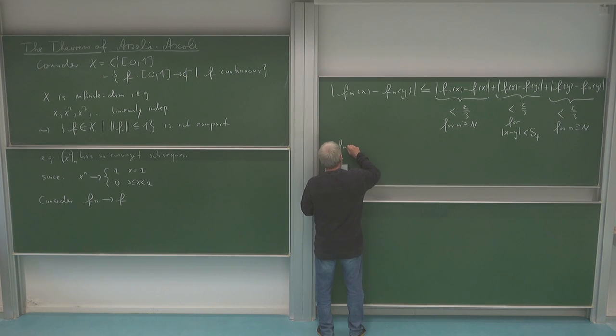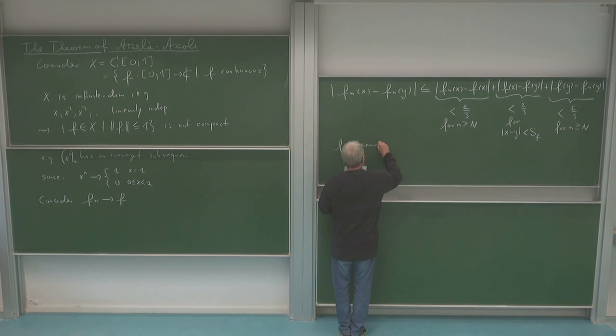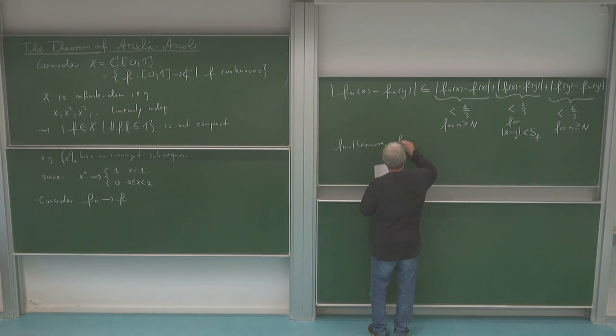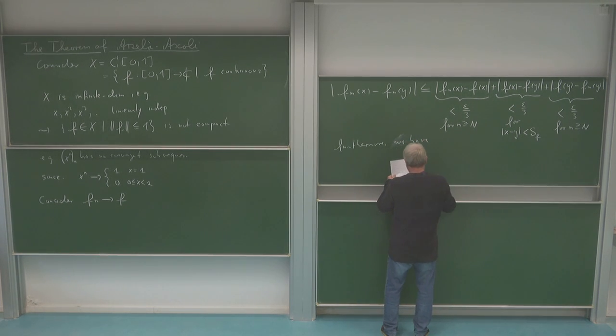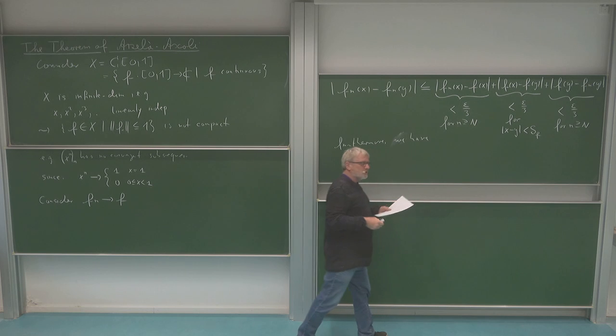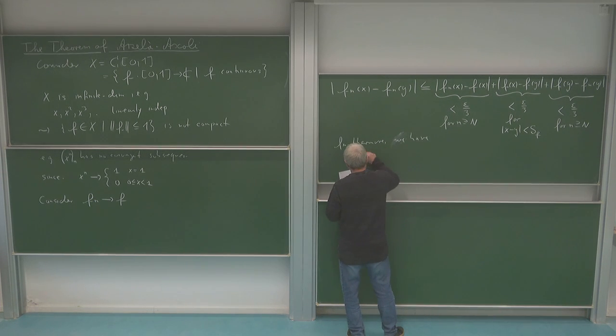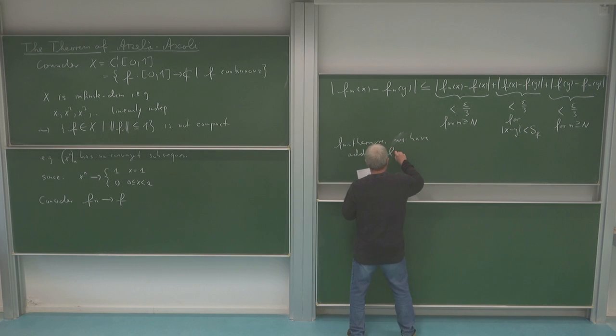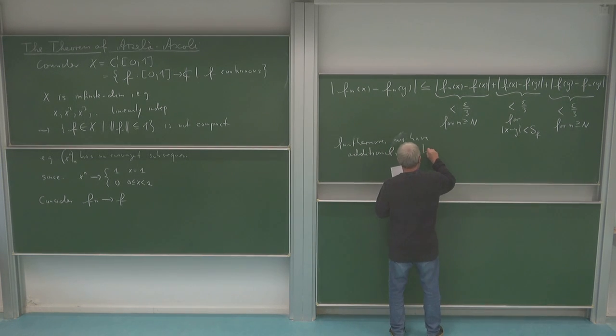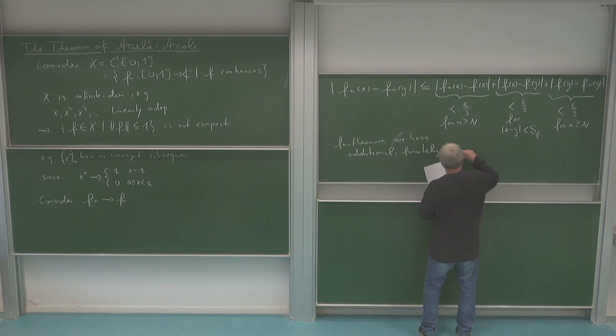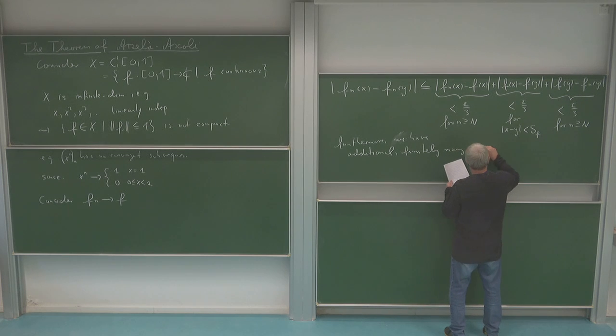So furthermore, we have additional conditions, but the point is, only finitely many conditions.